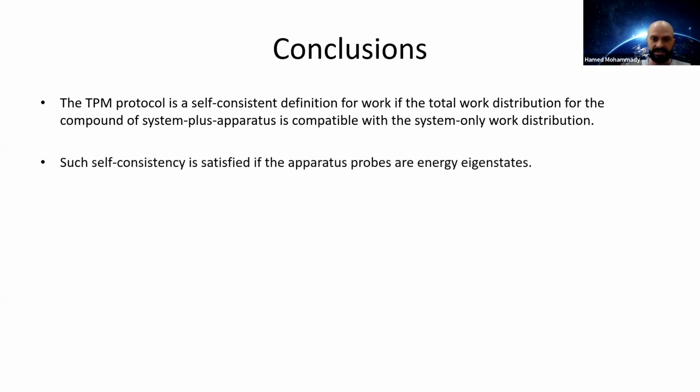And such self-consistency is satisfied if the apparatus probe states are energy eigenstates. Now, I didn't show that this is necessary, but I would be surprised if it wasn't. But showing necessity just needs more tedious calculations.